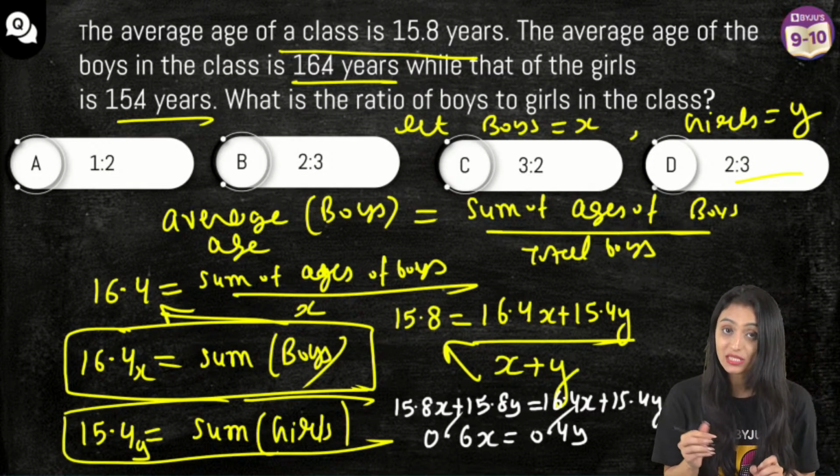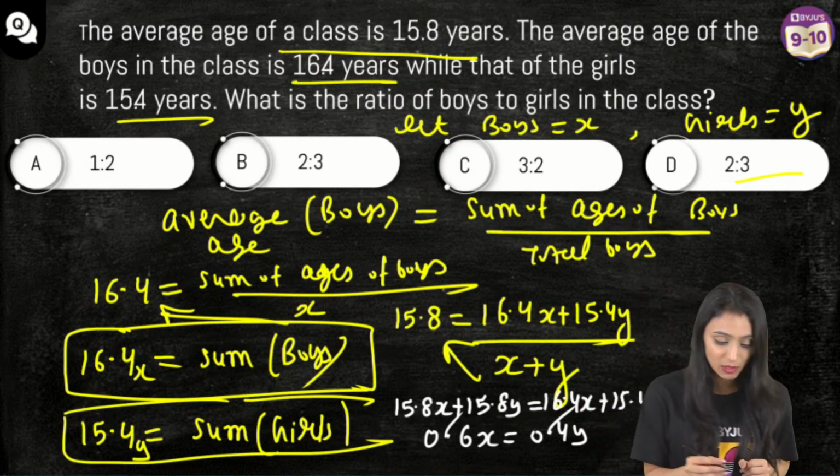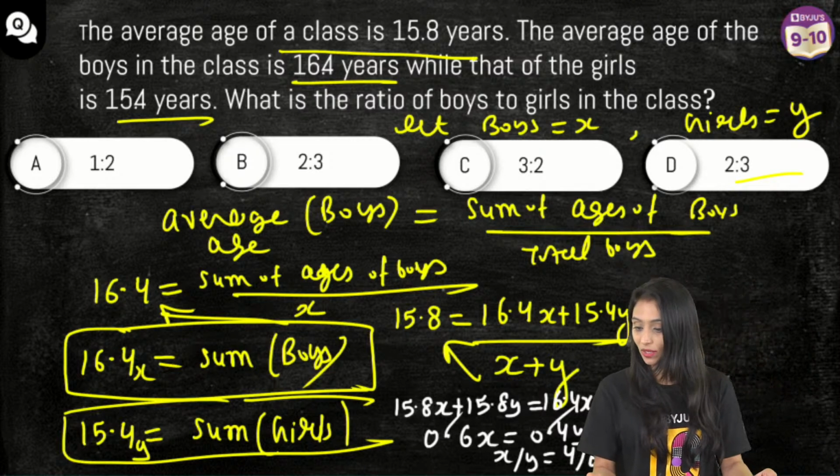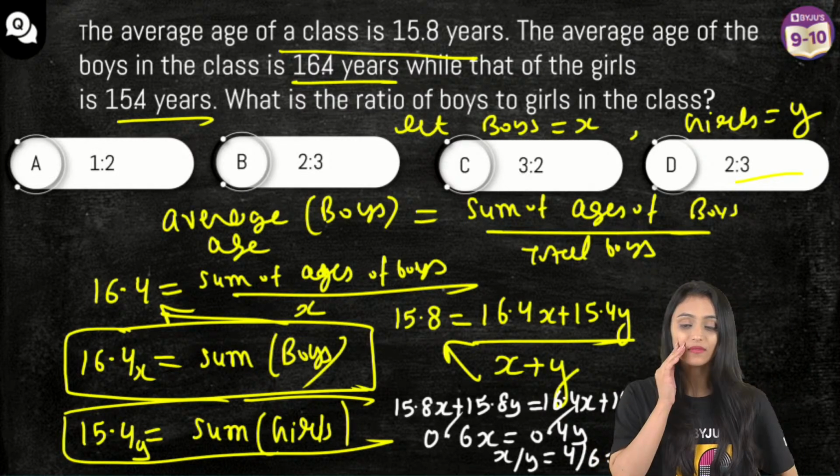The decimal will be removed since there is only one digit after the decimal point. So we have here what? x by y is going to be equal to 4 by 6. That's 2 by 3. Yes Ankit, you were correct. It's 2 by 3.